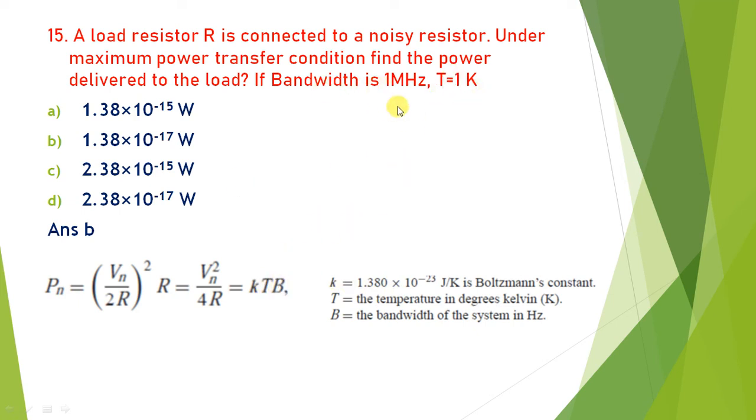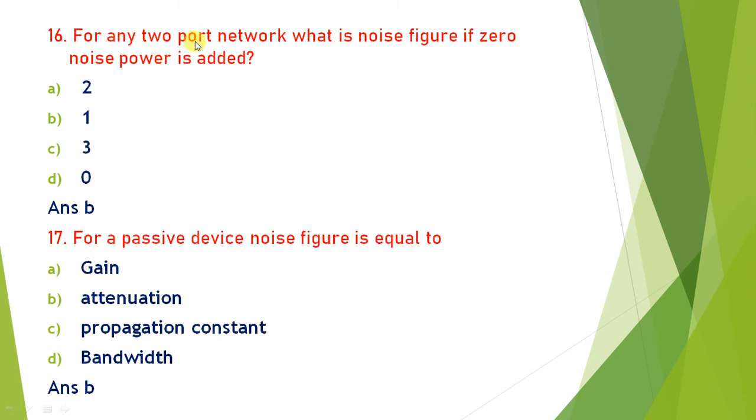So if you multiply all this, you will get the value 1.38 multiplied by 10 to the minus 17 watt. Okay, so the answer is B. For any two-port network, what is the noise figure if zero noise power is added? If the noise power is 0, then the noise figure is always equal to 1.